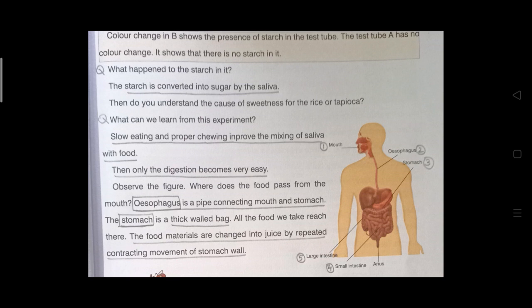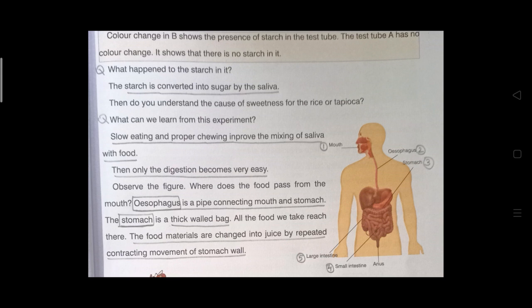What can we learn from this experiment? The learning is slow eating and proper chewing improve the mixing of saliva with food. Okay, children, you should eat the food slowly. That means you should not wait for a long time. I didn't mean like that. You should eat the food with proper chewing. Okay, you should eat the food properly chewed. When you chew the food, the food will mix with the saliva.